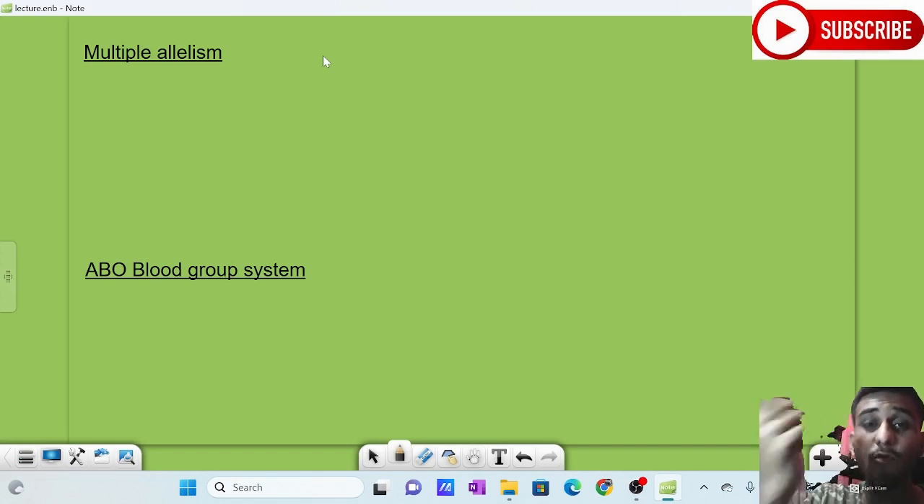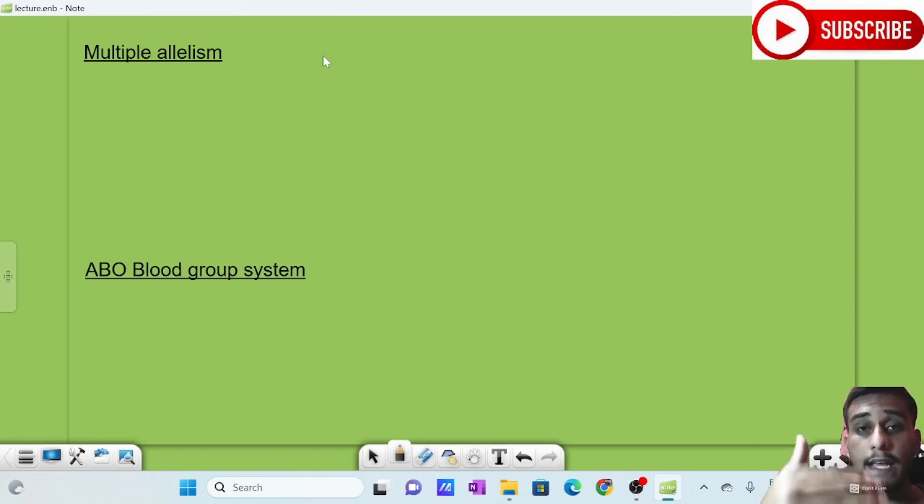But for a gene in a population, a gene may have more than two allelic forms, up to infinite allelic forms. In a diploid organism, a gene will have two alternative forms or alleles, but in a population, a gene may have more than two allelic forms to infinity. A good example of multiple allelism is the human ABO blood group system.